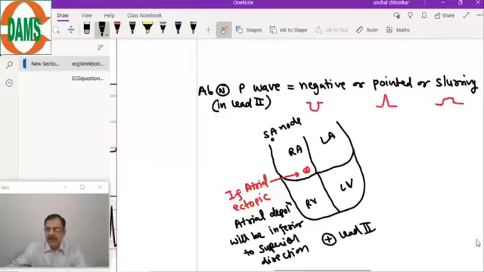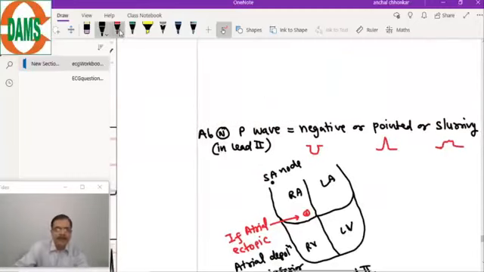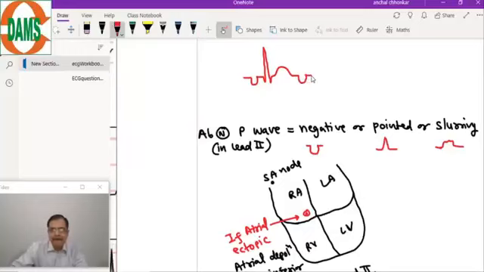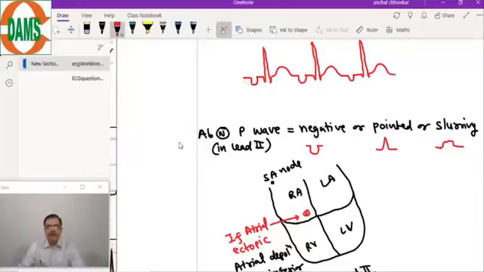This is a diagram of atrial tachycardia, one of the diagrams of atrial tachycardia.